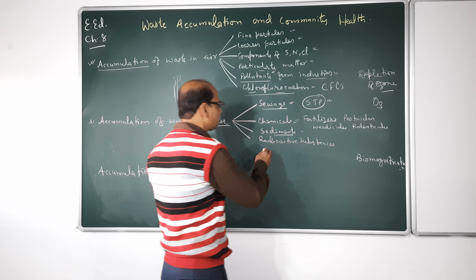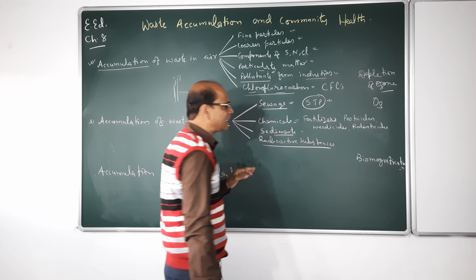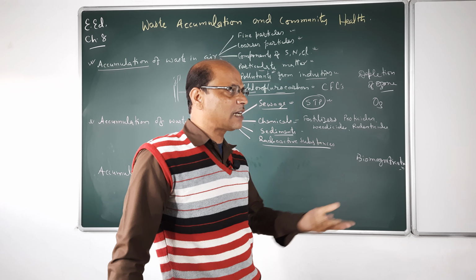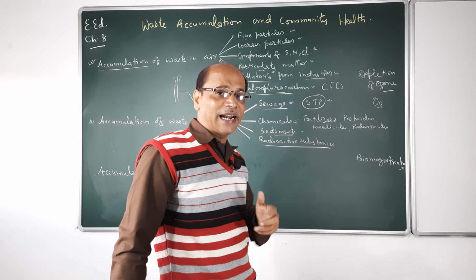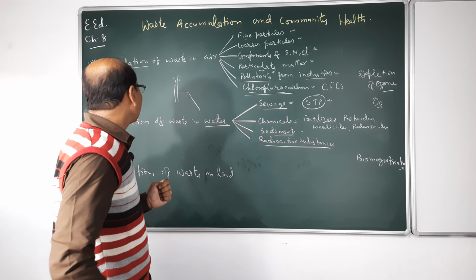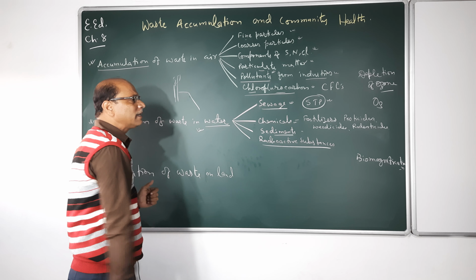Now radioactive substances, new trends are there. Radioactive substances are radium, polonium, uranium. These are the radioactive substances. They also have some bad impact on the water bodies and make the water filthy or make the water unfit for our common use.